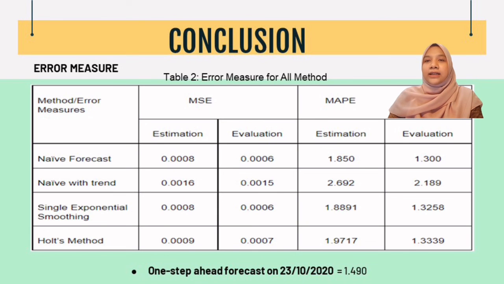Based on the table, the analysis of the four methods of univariate modeling technique shows that the best model for forecasting purposes is the naive forecast because it has the smallest value of the mean square error, which means MSE, and the mean absolute percentage error, which is MAPE, in the evaluation part.